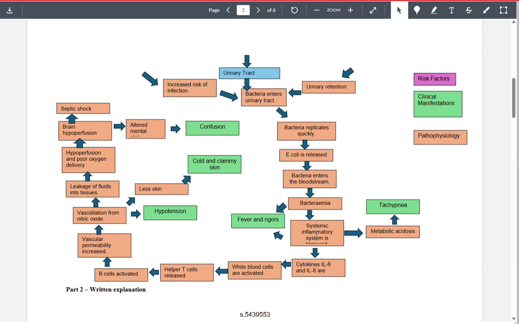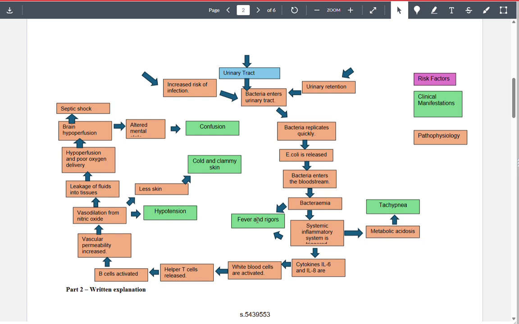Let's have a look at the processes. We've got the systemic inflammatory system triggered. There's no indication why the person would get metabolic acidosis out of those steps. They needed to be talking a few more things about no oxygen delivery, therefore anaerobic respiration, therefore lactate production if they want to go down that path. So they're not going to score well there.